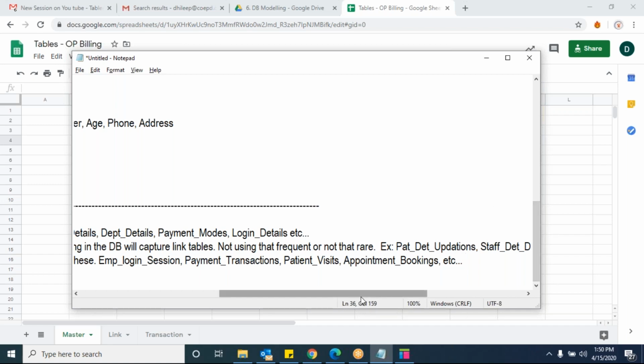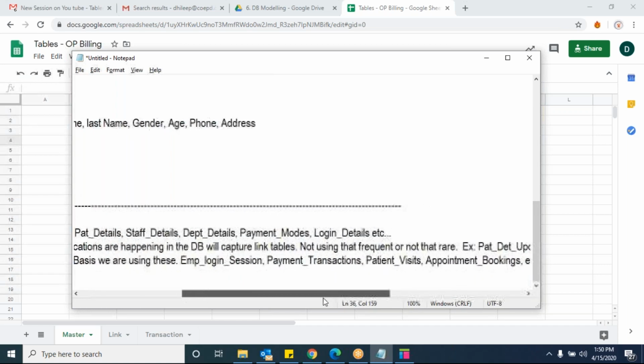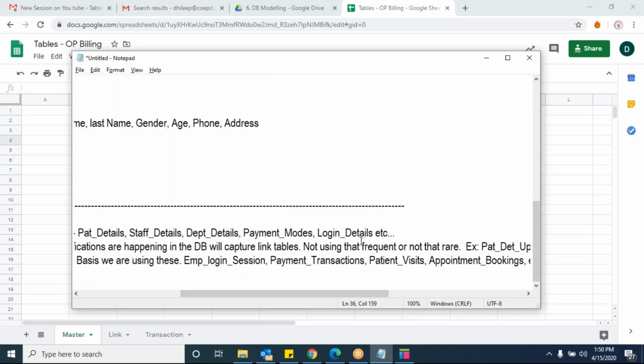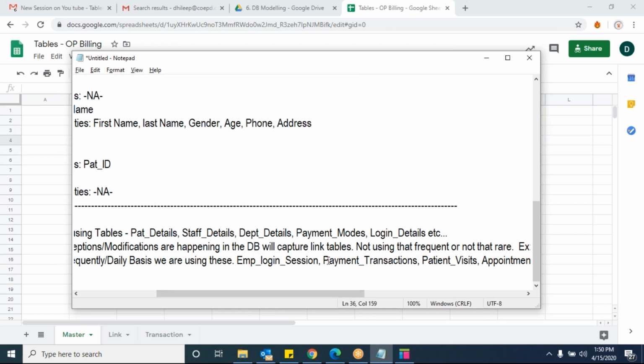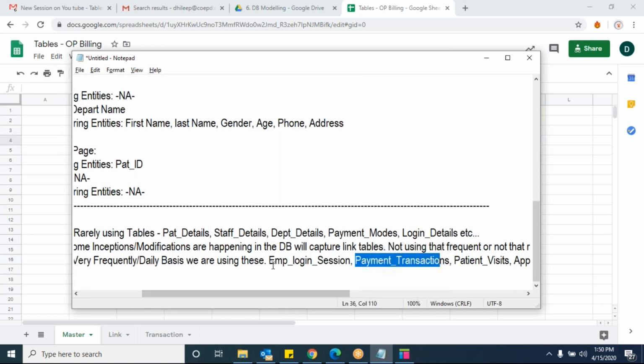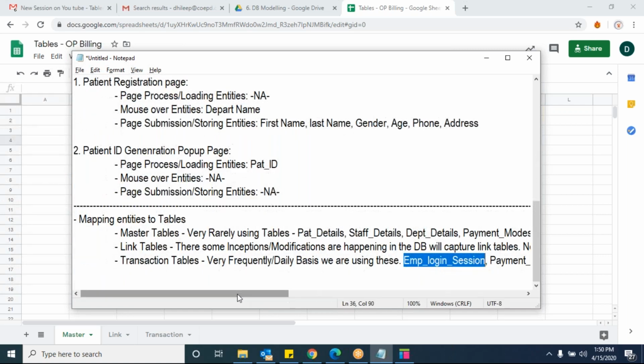Appointments daily you are booking, even patient visits daily you are updating, how many times the patient has visited. And even daily you are collecting payments. That's the reason I took payment transactions as well. And in the similar way, employee login session. Is that clear?